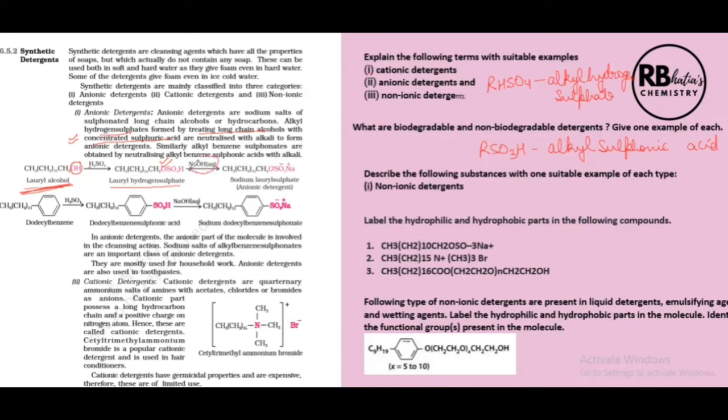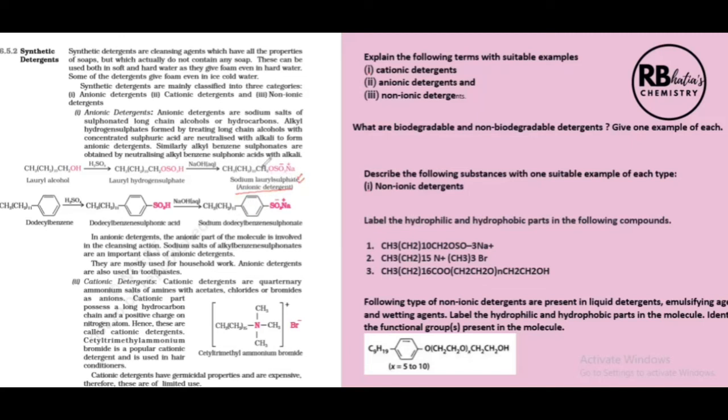This is made to undergo hydrolysis with aqueous alkali. This is alkyl hydrogen sulfate, this is acidic. This has an acidic H, and this is an alkali. This OH and this H combine and are lost as water, and we get a sodium salt. It's as simple as that: lauryl hydrogen sulfate shows acidic properties because of this H, and reacts with an alkali, forming a salt. So, an example of an anionic detergent is sodium lauryl sulfate. This is one example.